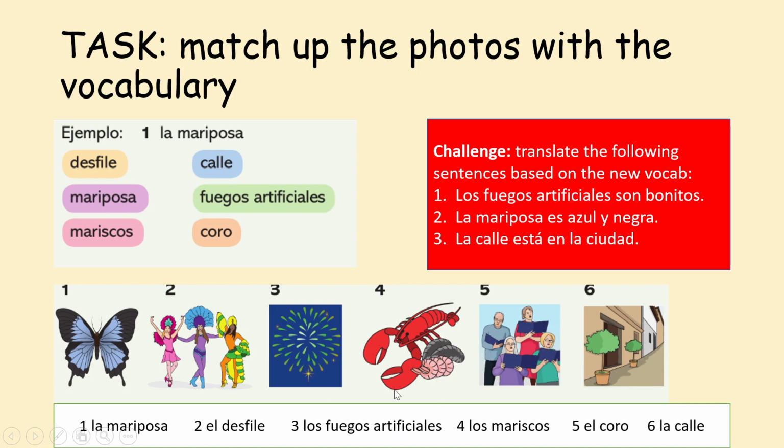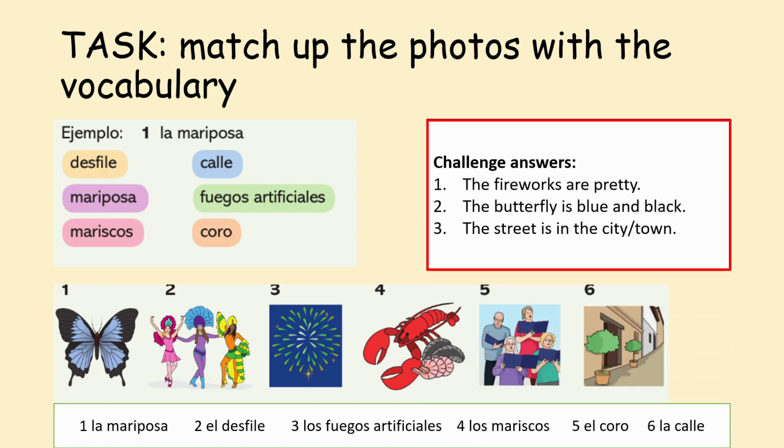We've got a selection of things from the sea. Los mariscos, which are shellfish. Some people singing in el coro, the choir, el coro. And number 6, we have a street here, la calle. And the translations in the red box were as follows.